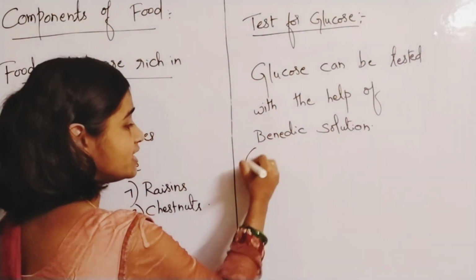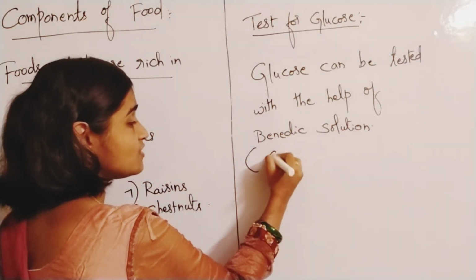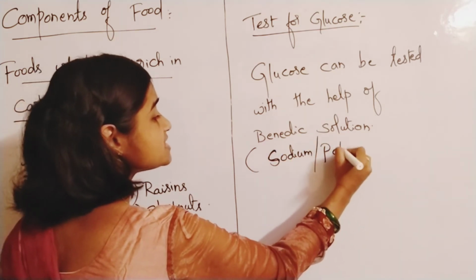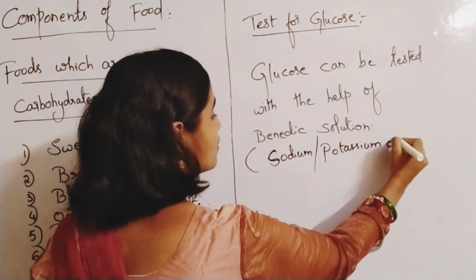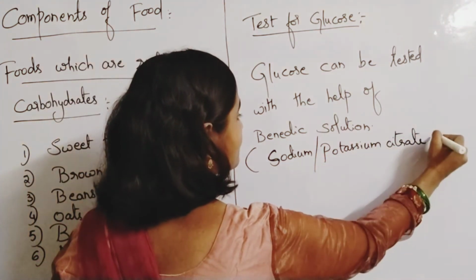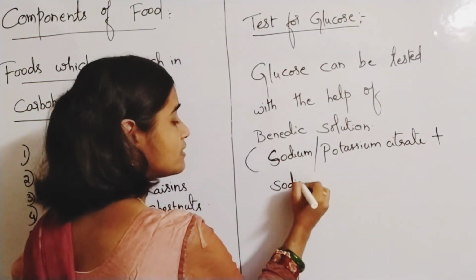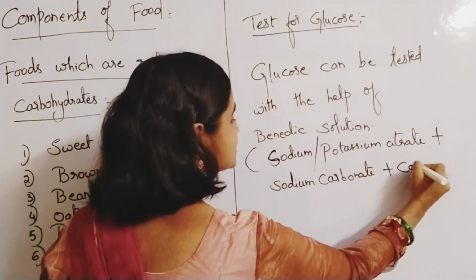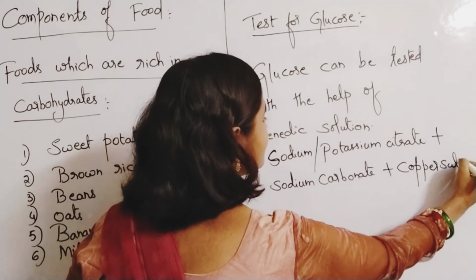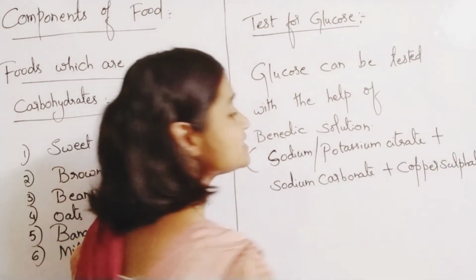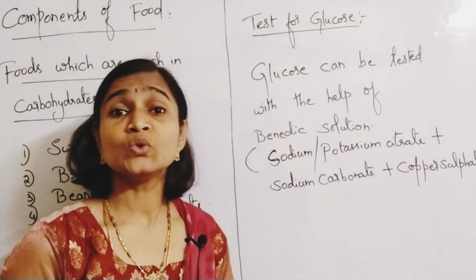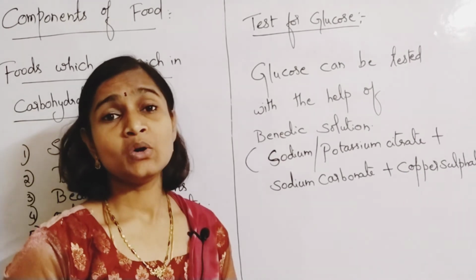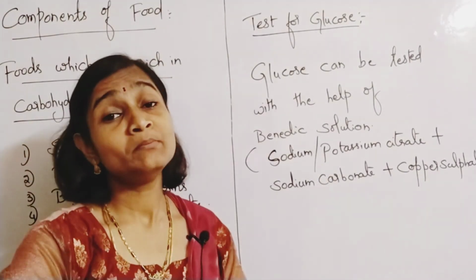Benedict's solution is a mixture of what? Aqueous solutions of sodium or potassium citrate plus sodium carbonate plus copper sulfate. Please remember the composition. Benedict's solution is a mixture of sodium or potassium citrate, sodium carbonate and copper sulfate. So this Benedict's solution will look blue in color.